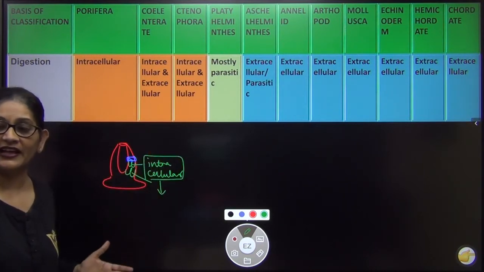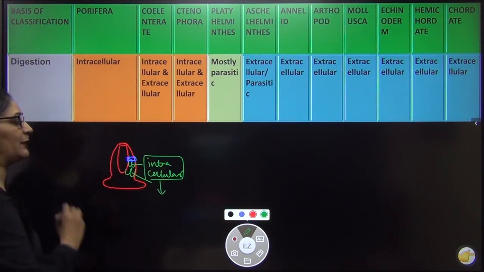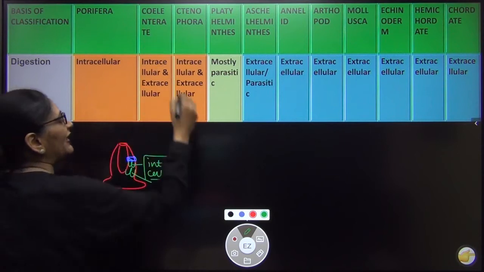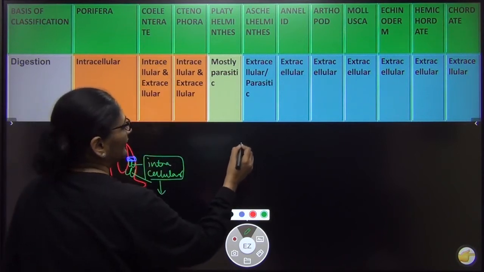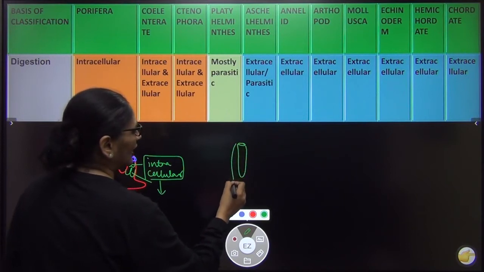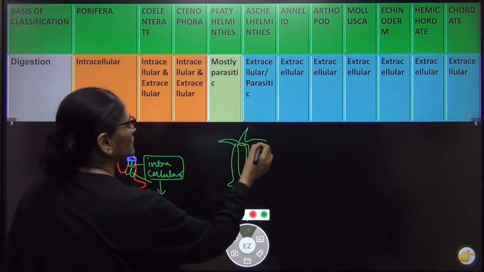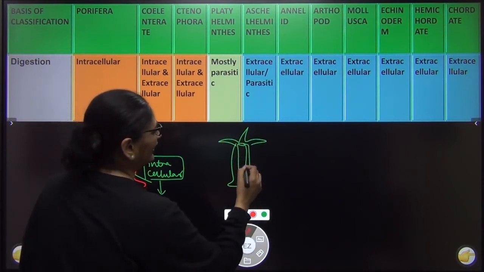हर cell में अपना digestion खुद होता है. So we call it intracellular. The digestion does not take place in a common cavity. Now in coelenterates, you know that a common cavity called gut आ गया, ठीक है? Now I am talking about hydra. This is my hydra. I am just drawing the tentacles also. And we have a common cavity called gut.